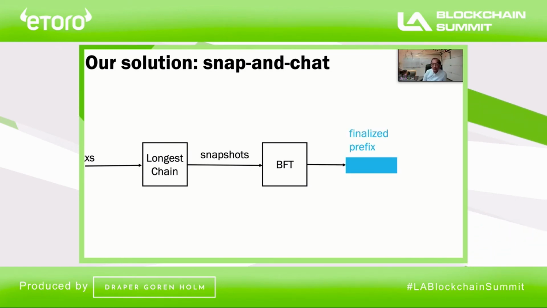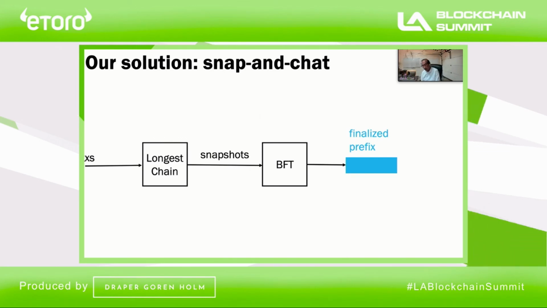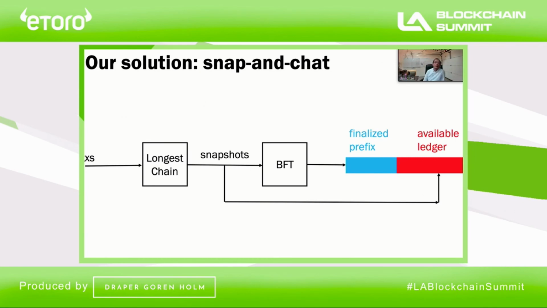The output of the BFT we call the finalized prefix. Then we take the snapshot of the longest chain and concatenate it with the finalized prefix. Together, they form the available ledger.